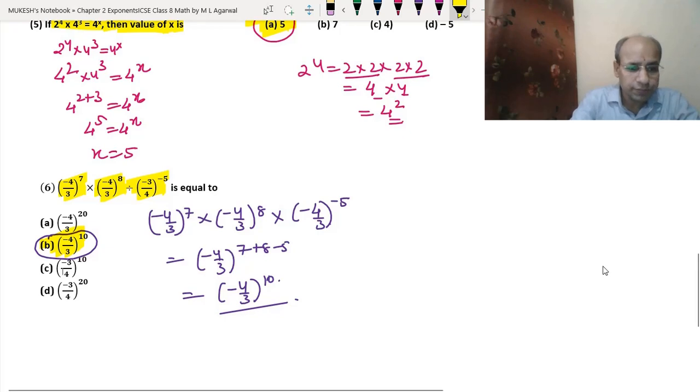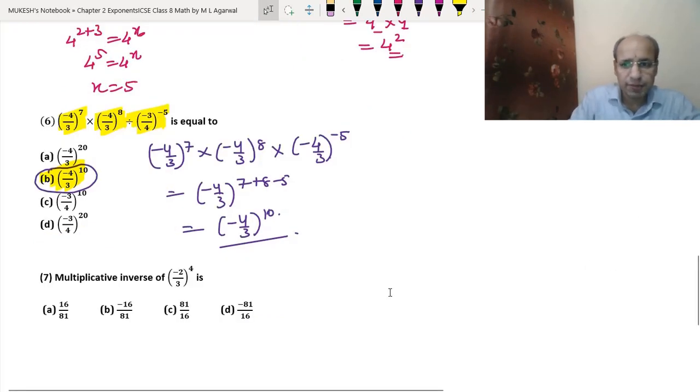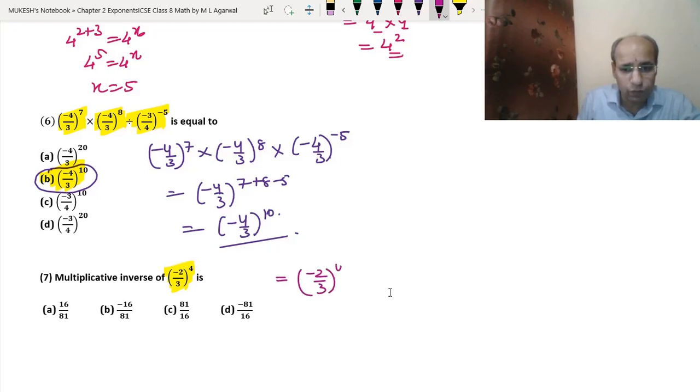Now let's do the seventh question. See, in the seventh question also we have to find the multiplicative inverse of (-2/3)^4. So let's find the multiplicative inverse. Okay. So first let's find the value of (-2/3)^4. So this will be -2/3 into -2/3 into -2/3 into -2/3. See, -2 into -2 is 4 and -2 into -2 is 4. So that means 4 upon 3 into 3 is 9, and this is also 4 upon 9.